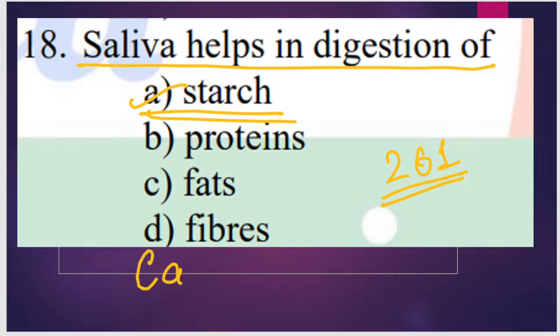Now, in the exam, this can happen that in place of starch, carbohydrate is given to you.